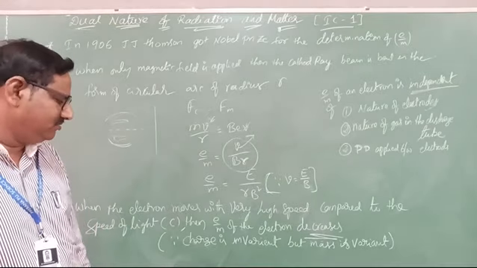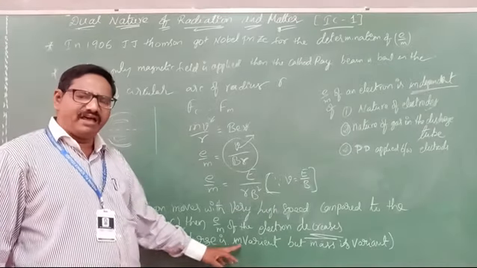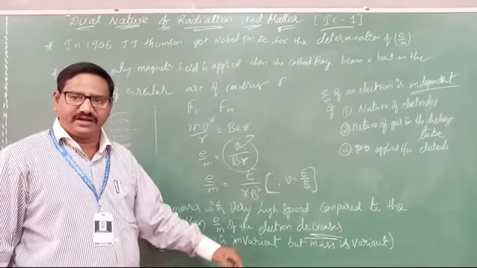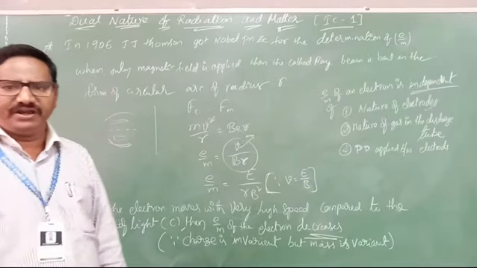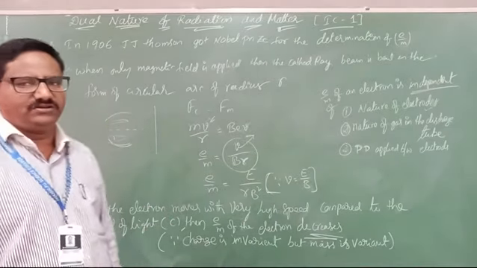Already we discussed it. So charge is invariant, but mass is variant. That's why it will change.